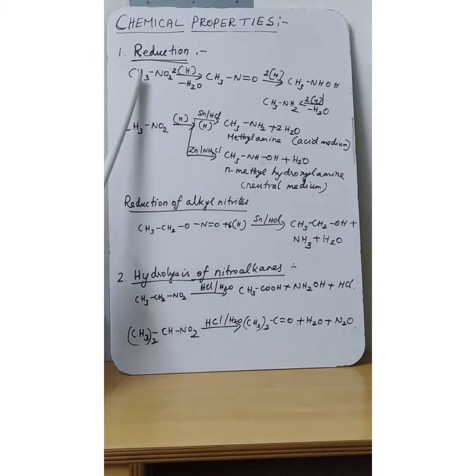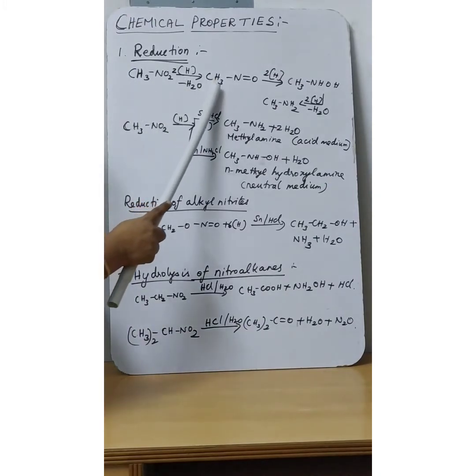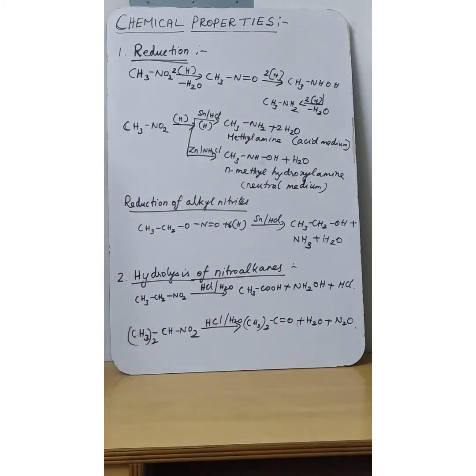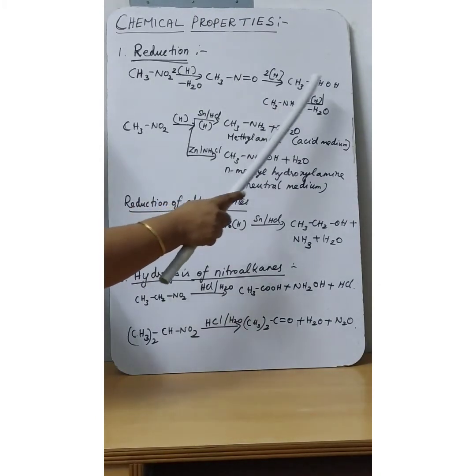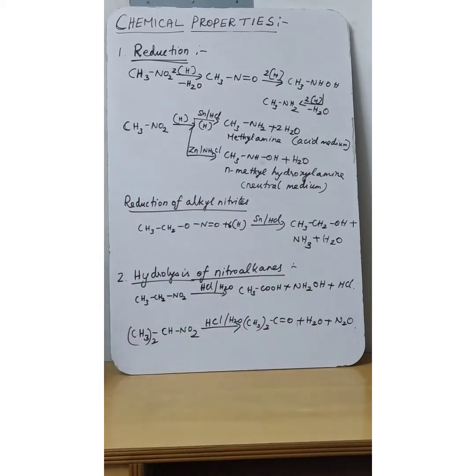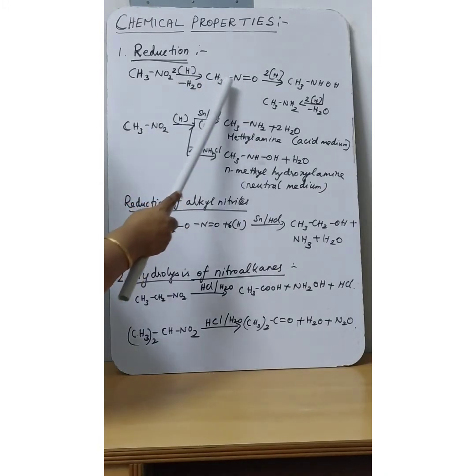Example, nitromethane will undergo reduction. Like this way, it will give nitrosomethane. Again, it will undergo reduction and give methyl hydroxylamine as the product. So first, nitromethane will undergo reduction by the removal of a water molecule. One O and 2 H will be removed as a water molecule, and it will give nitrosomethane.